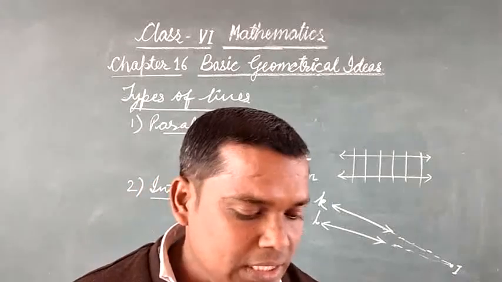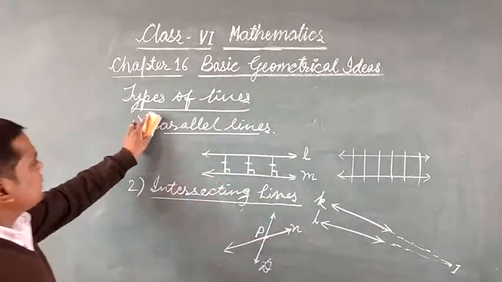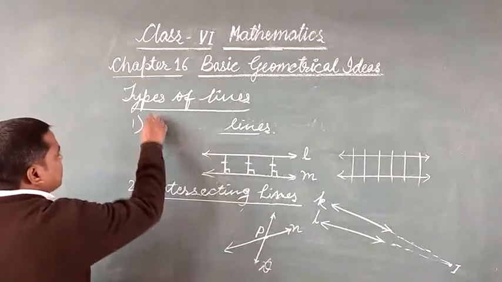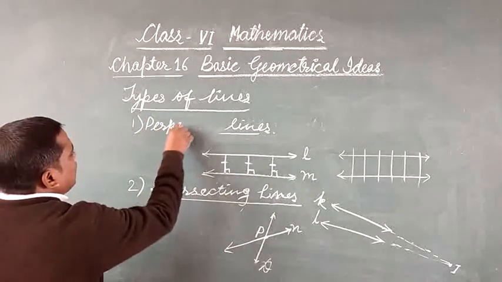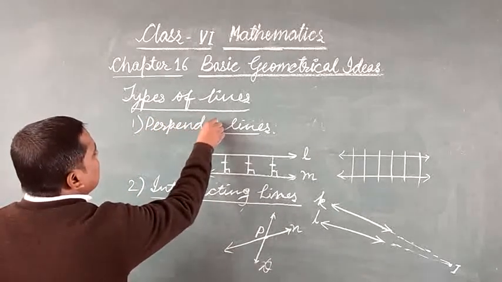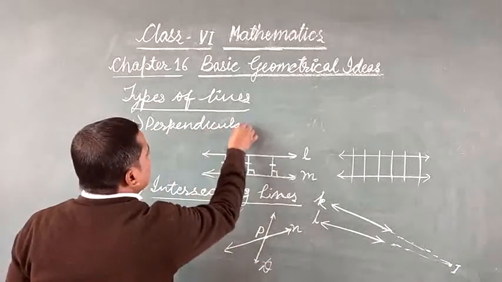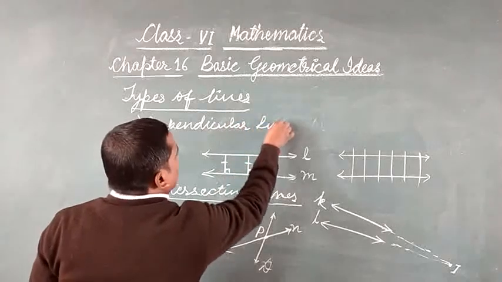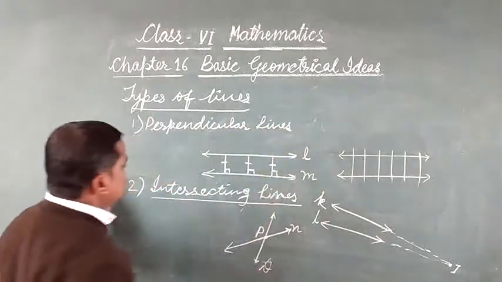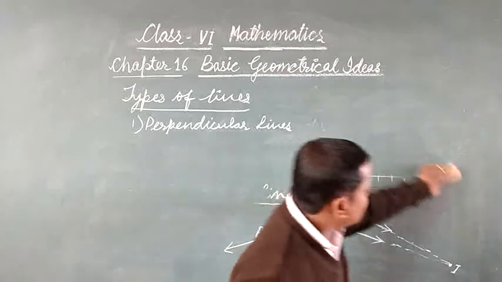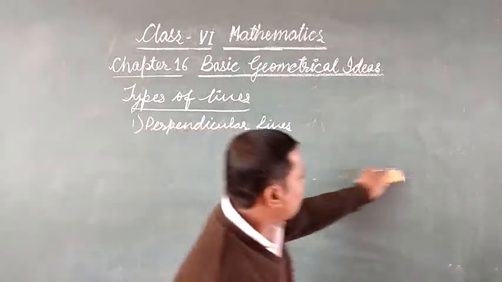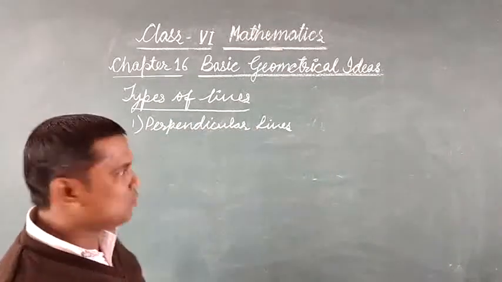Now the next one is perpendicular lines. When two lines intersect each other at 90 degrees, the lines are called perpendicular lines. Look here.